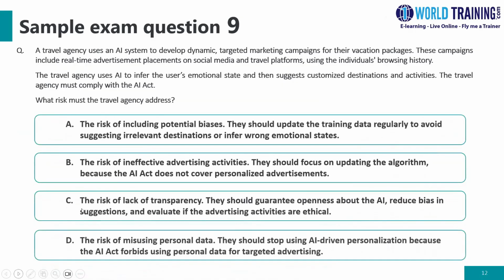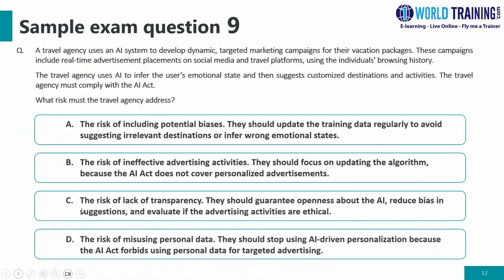Question number 9. A travel agency uses an AI system to develop dynamic targeted marketing campaigns for their vacation packages. These campaigns include real-time advertisement placements on social media and travel platform history. The travel agency uses the AI to infer the user's emotional state, then suggests customized destinations and activities. The travel agency must comply with the AI Act. So what risk must the travel agency address?